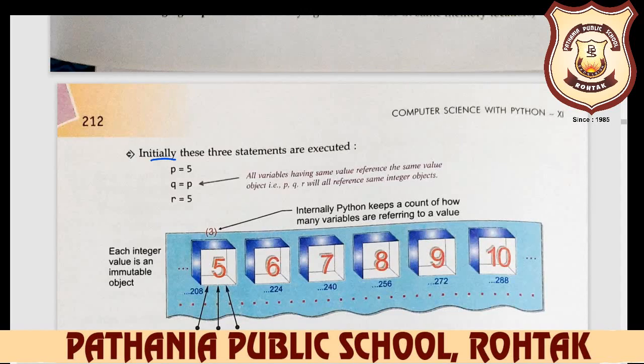Initially means initialization. Initialization means when you write a is equal to 10, this is the initialization of a variable. These three statements are executed. For example, here we write 5, then q is equal to p and r is equal to 5. So p, q, r everyone has the value 5. All variables have the same value reference, the same value object.